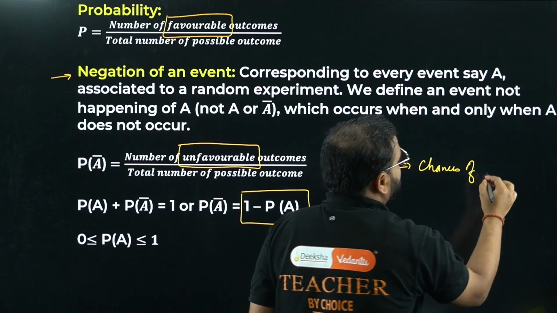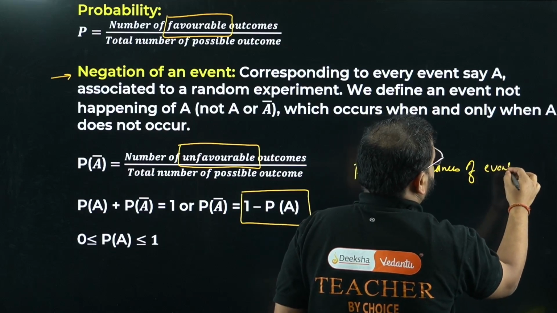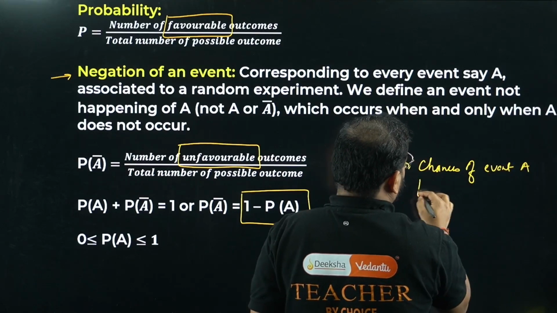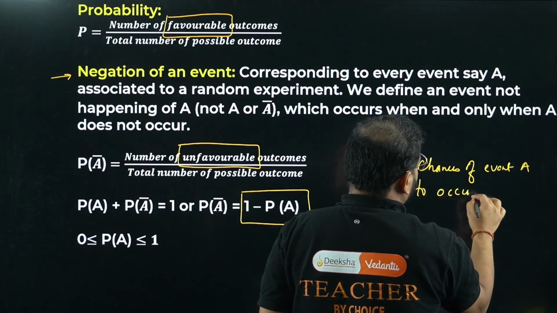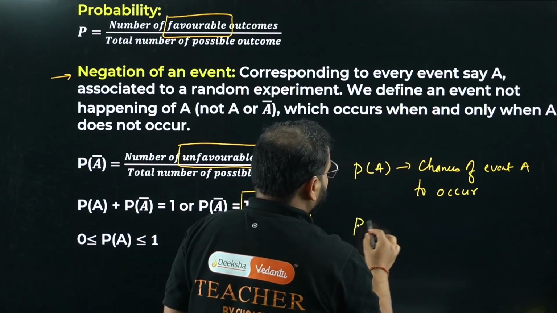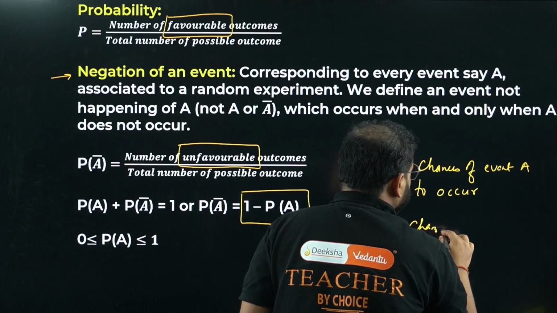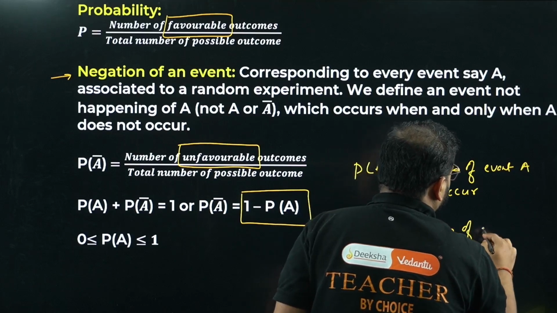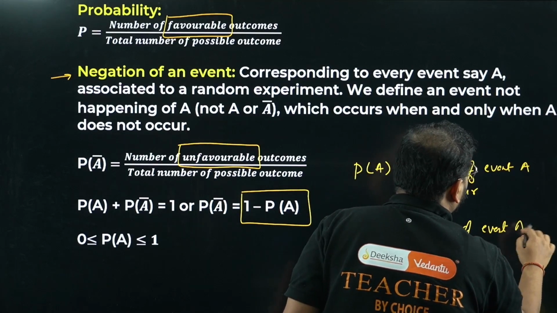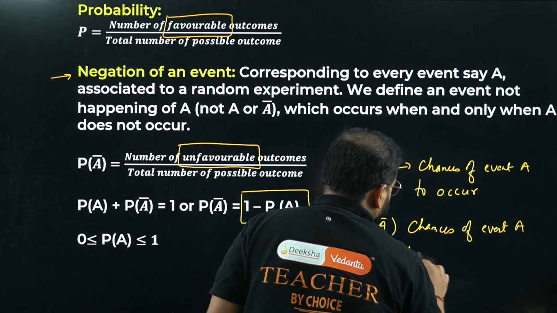And the one with the bar means just the opposite: the chances of event A not to occur.